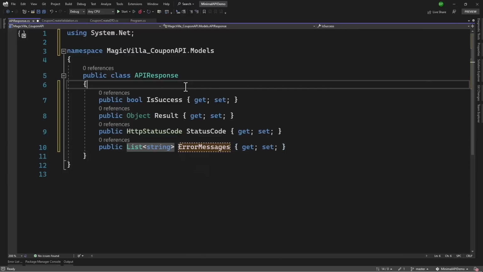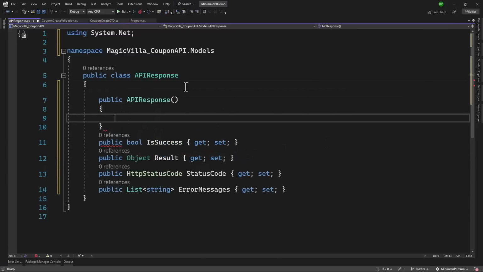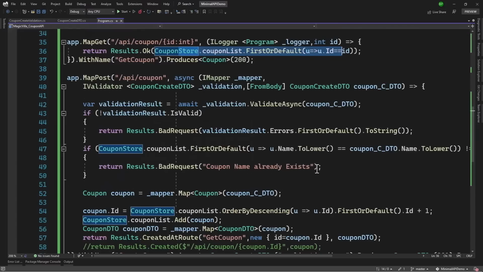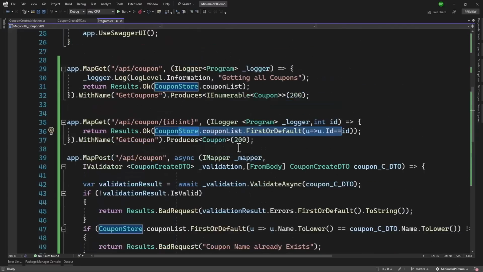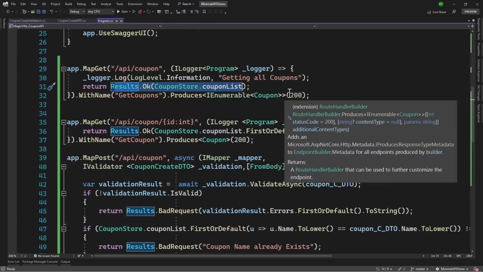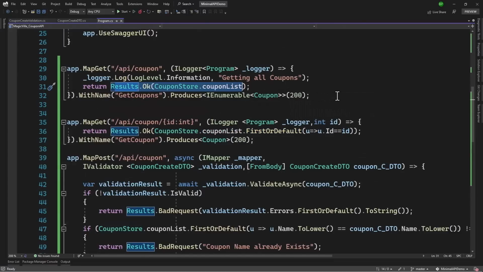Perfect. That object looks good here in the constructor. We will just say error messages is equal to new list of string. Perfect. Looks good. So rather than returning anything else here, every time we will be returning the API response.